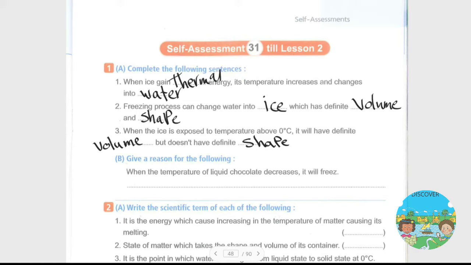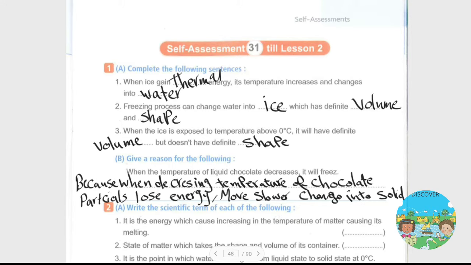Give a reason for the following. When the temperature of liquid chocolate decreases it will freeze. والانسر بتاعتي because when we decrease the temperature لما بنقلل درجة حرارة chocolate البارتيكلز الجسيمات بتاعتها lose energy وبعد كده بتعمل move slower و change into solid.